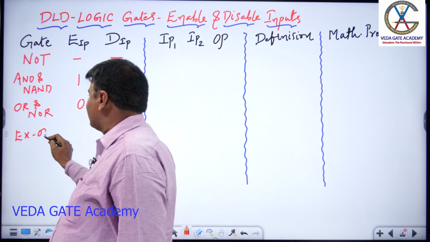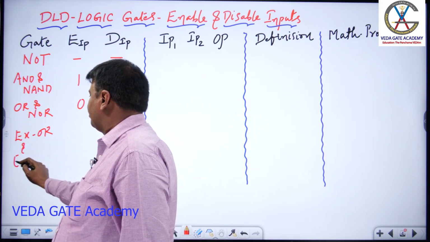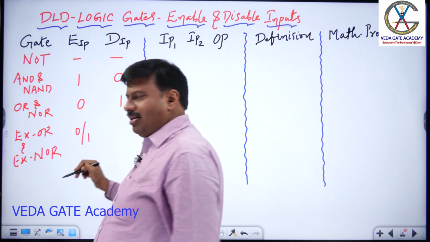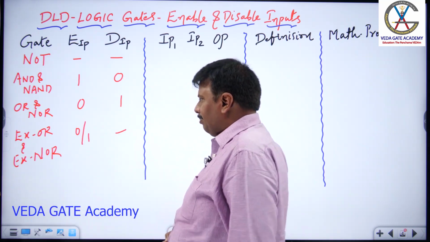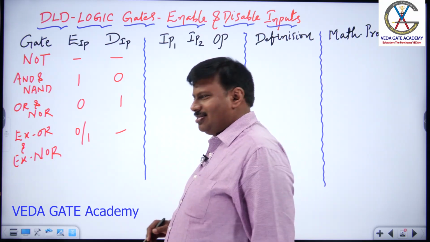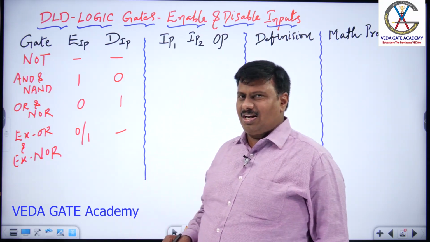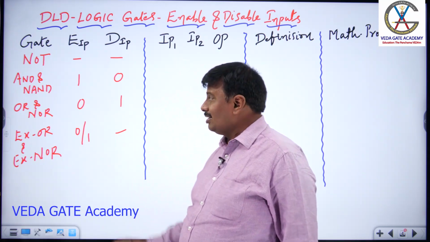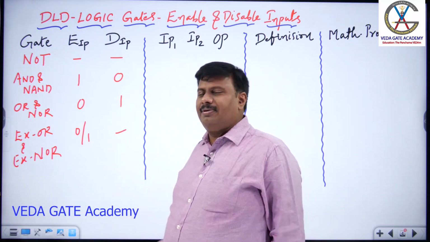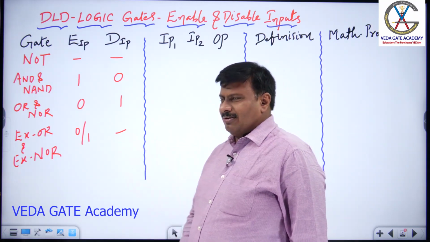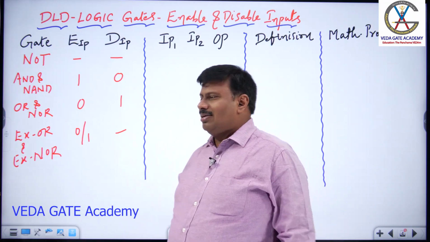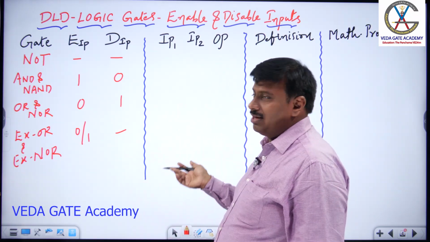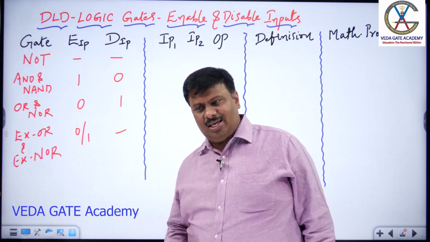Exclusive OR and XNOR: 0 or 1, both are enable, and no disable. Now you can understand it is not a universal formula where logic 1 is enable input and logic 0 disable input. No, it is different for different gates, if you could observe. By observing this, you may not be able to come to a conclusion about the definition of enable and disable inputs. Let me give you another hint which may make your work easier.